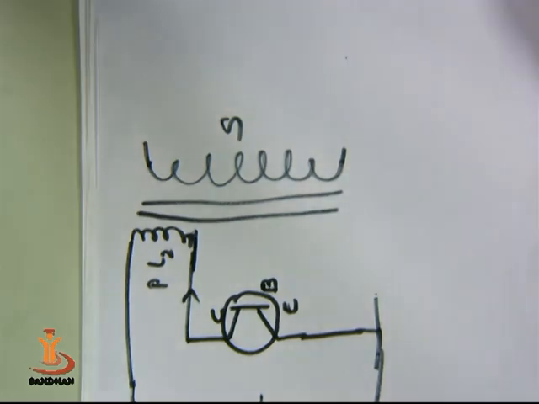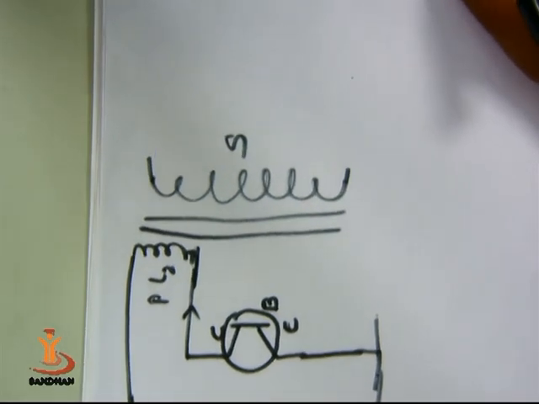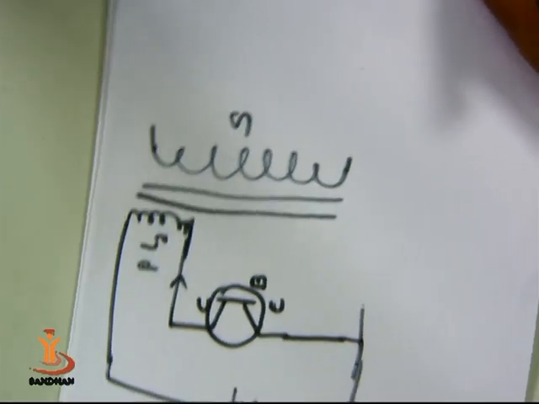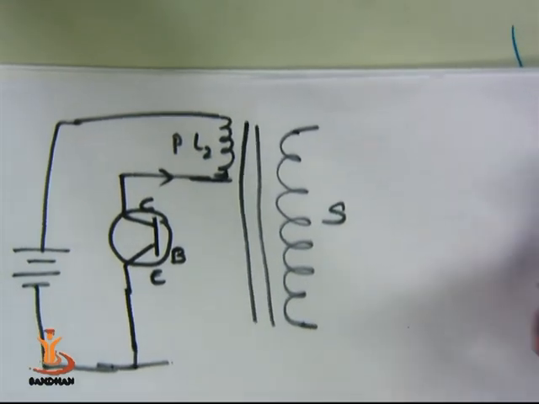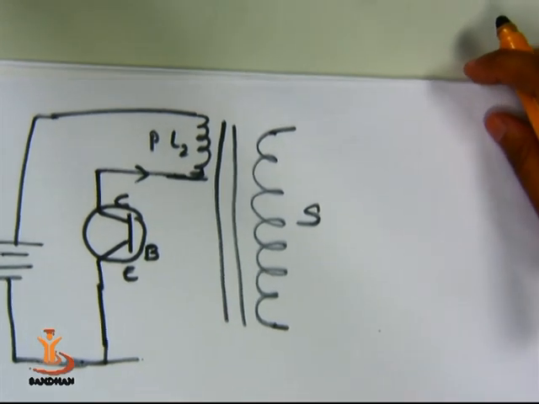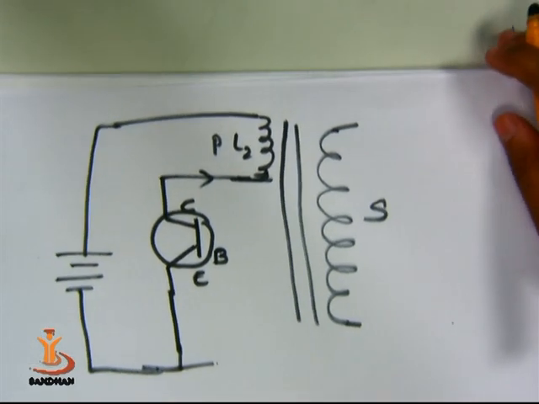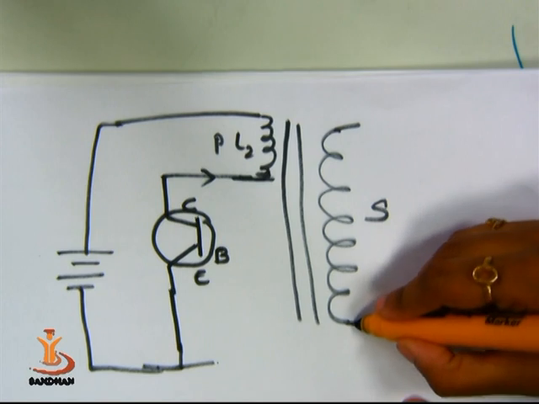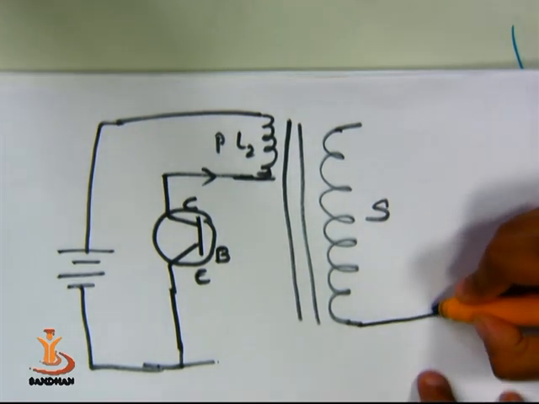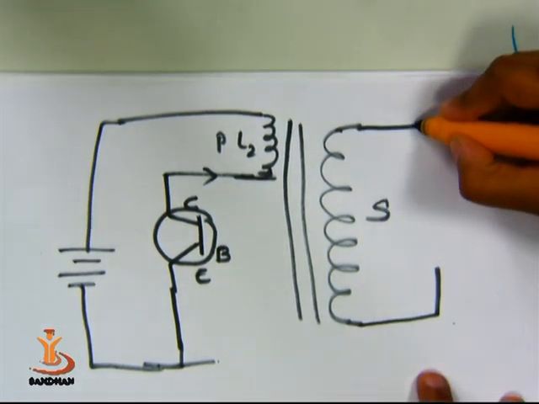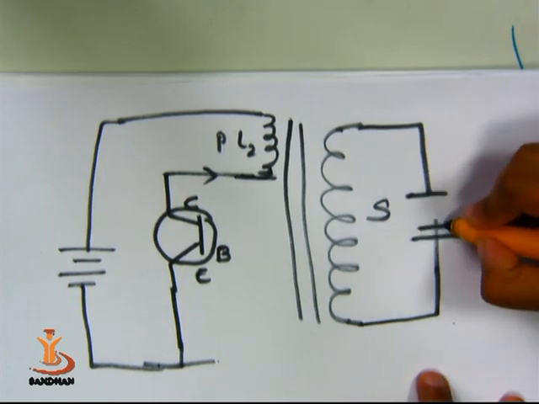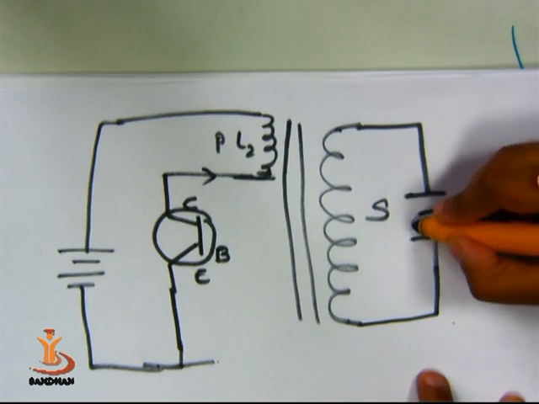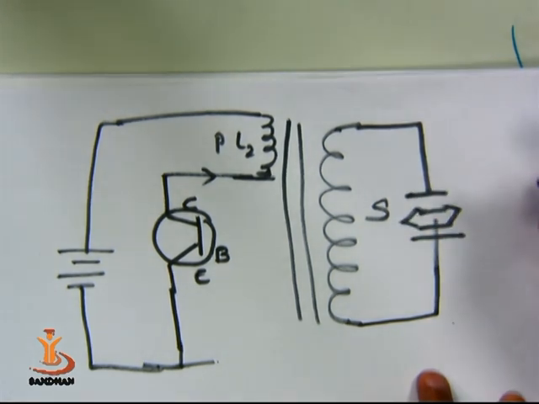Due to this transformation, the secondary of the transformer, that voltage is given to two metallic plates. In between them one piezoelectric crystal, or say generally quartz crystal, is used, that is enclosed.